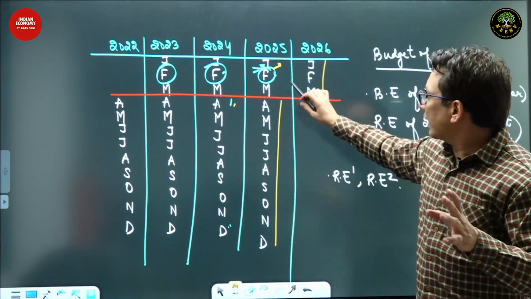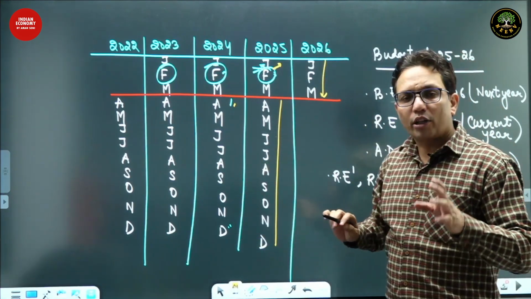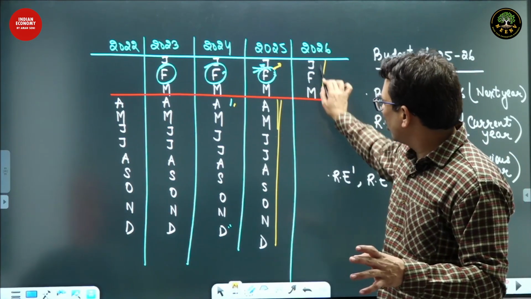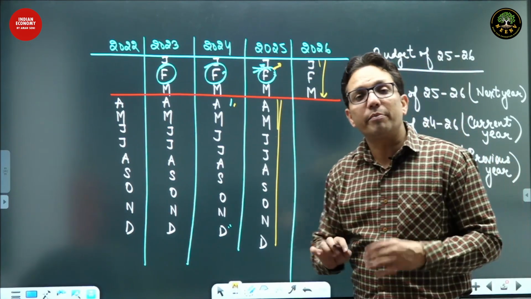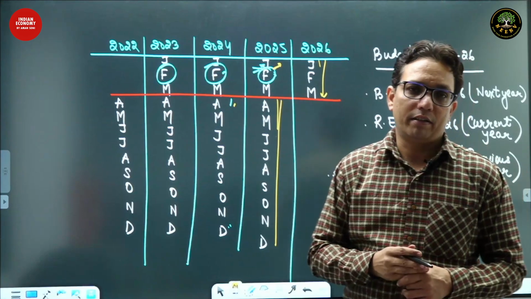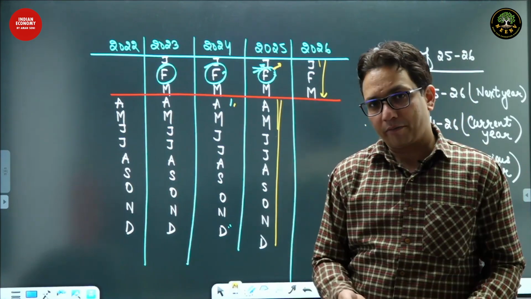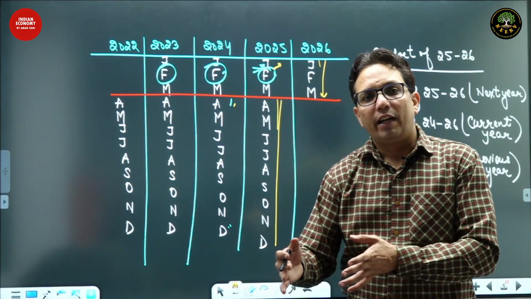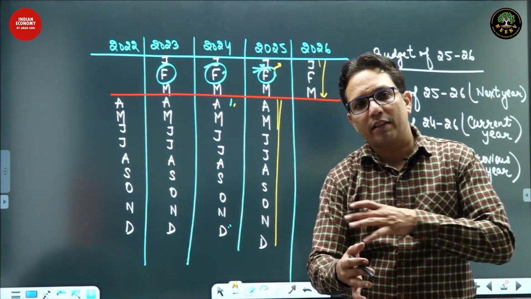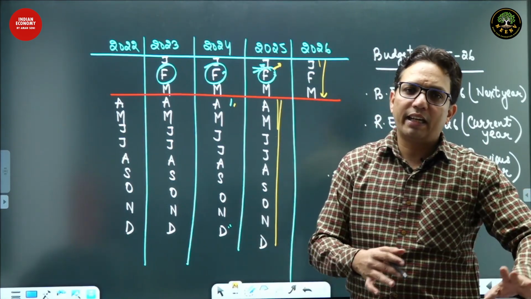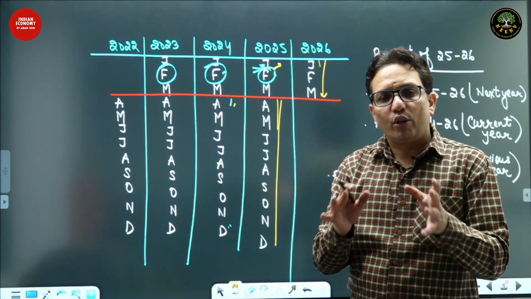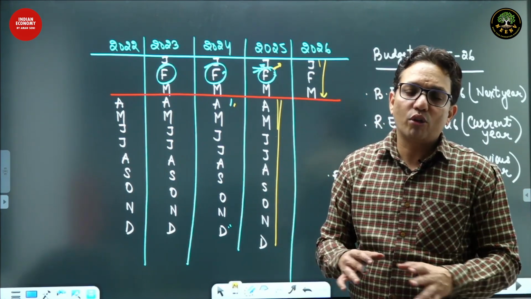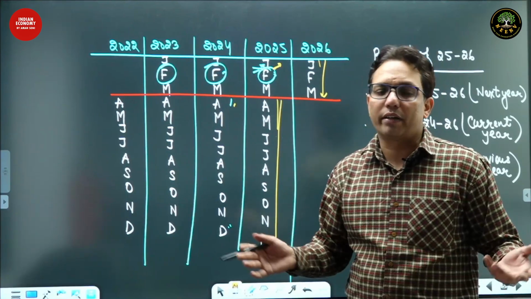But sitting here in the month of Feb, the government is trying to predict what's going to happen in this whole year. These things may happen, may not happen. If we have a war between, say, Taiwan and China, or the Syria war, or the Iran-Israel war escalates, then whatever we are predicting regarding corporate tax collection, income tax collection, all these things may go haywire.